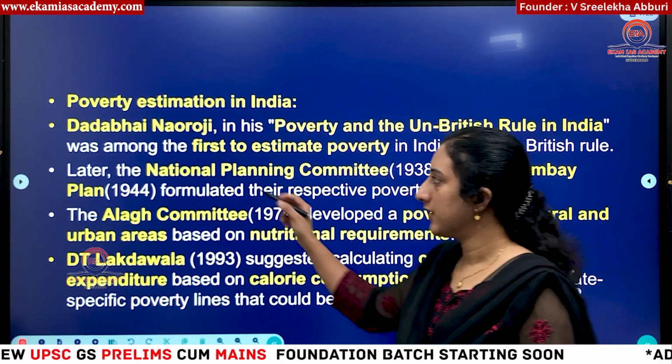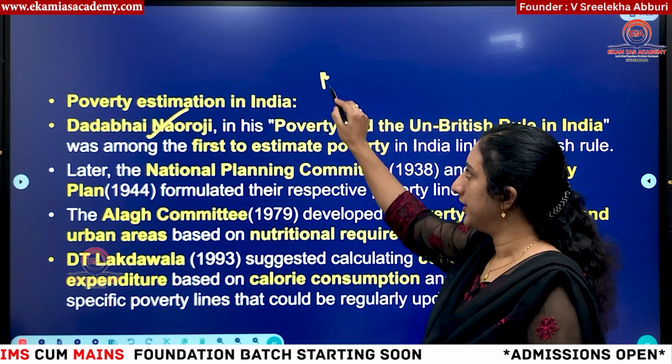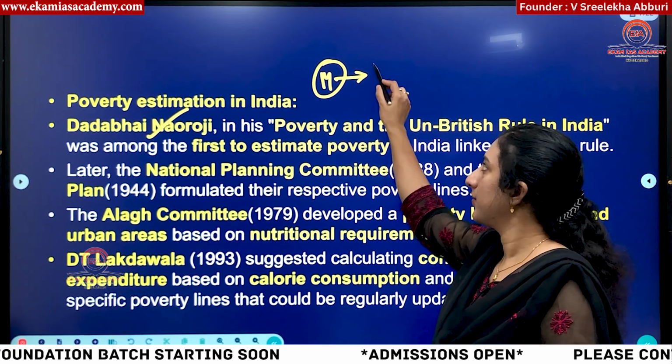Here, the first estimate in India was made by Dadabhai Naoroji. You know, he is a moderate leader. The most important contribution of the moderates is the drain of wealth.